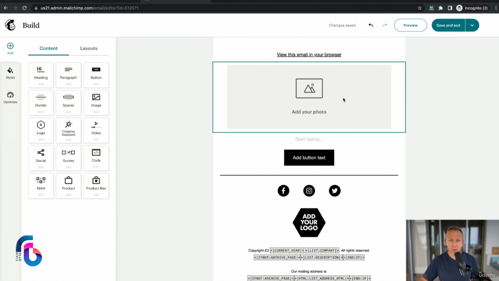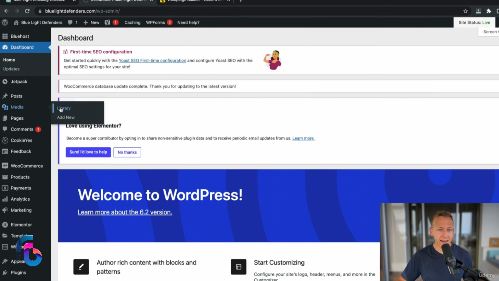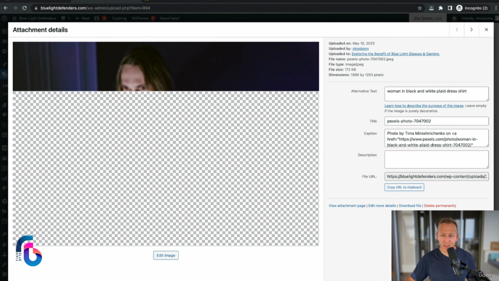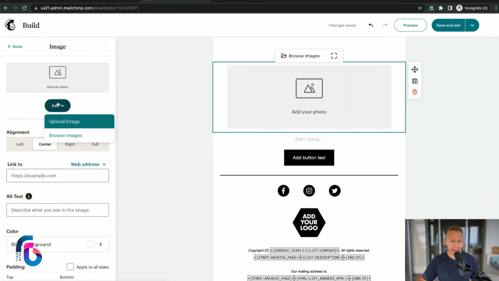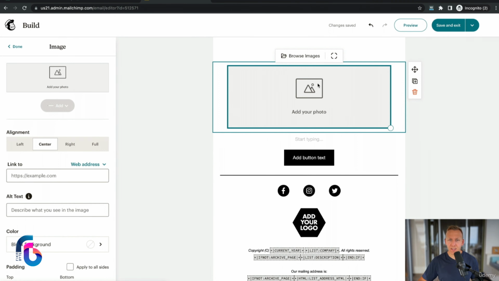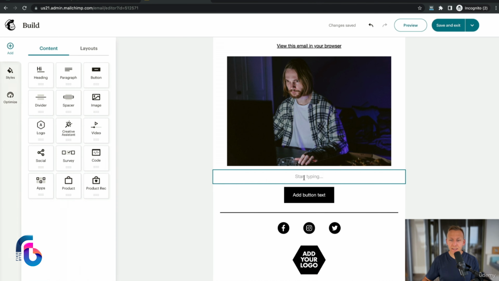So now I'm going to start designing. The first thing I want to do is add in the image of my blog post. In order to do that, all I need to do is move back to the back end of my website and go to the media library. So in here, dashboard, media library, click on this image, download file. Going to head back here, click on add photo, click on add, upload image, and then I just select it from my download folder. There we go, awesome.